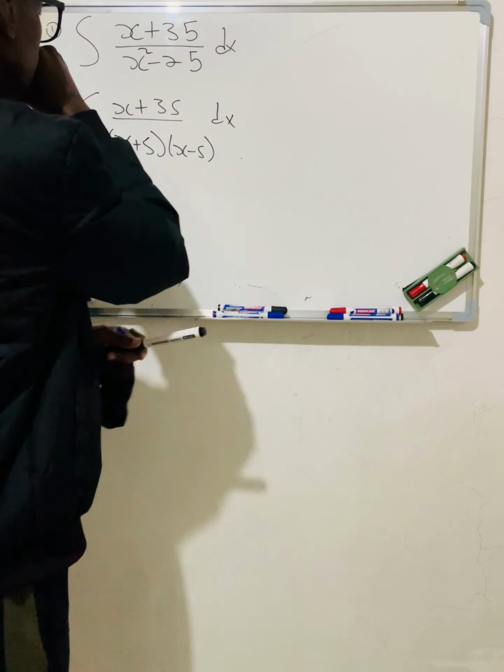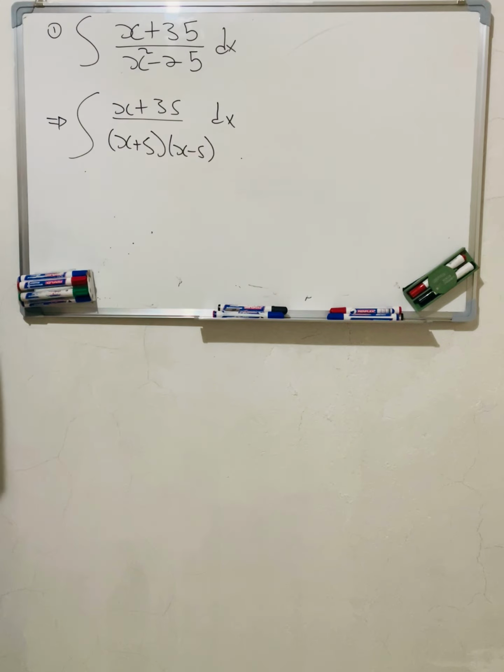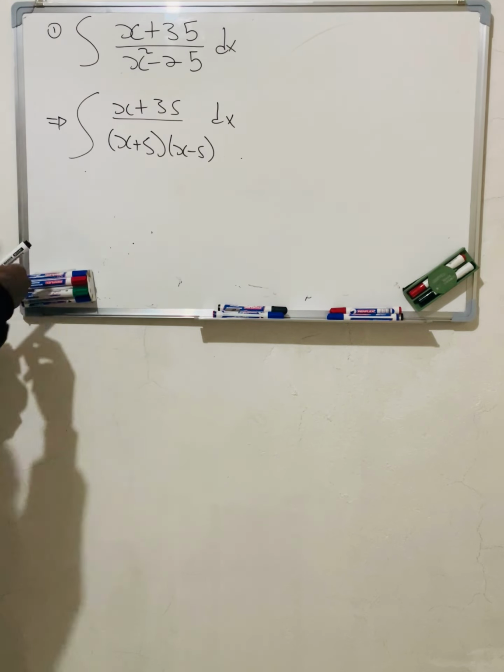So now, how am I going to deal with this? Now we have this.